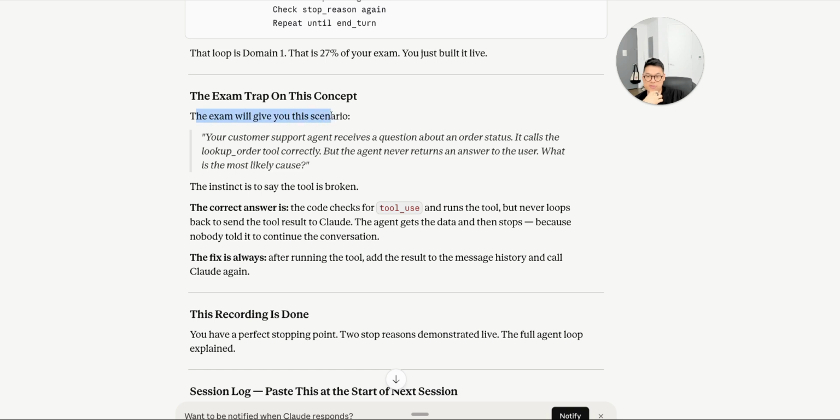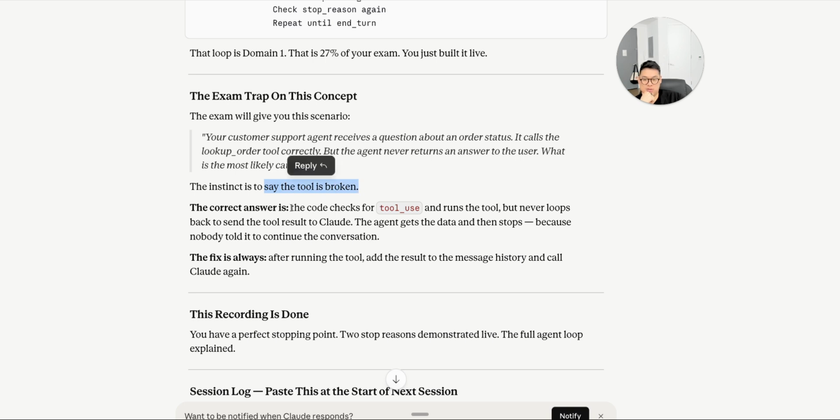The exam will give you this scenario. Your customer support agent receives a question about an order status. It calls the lookup order tool correctly, but the agent never returns an answer to the user. What is the most likely cause? Your instinct is to say the tool is broken.